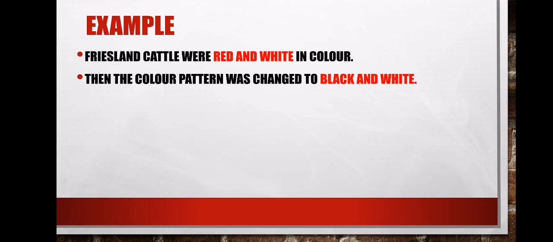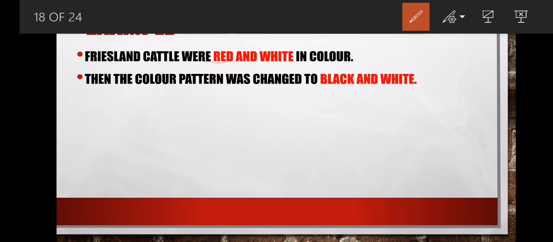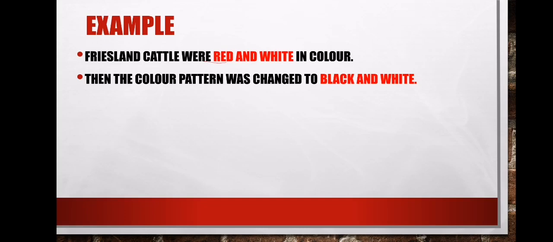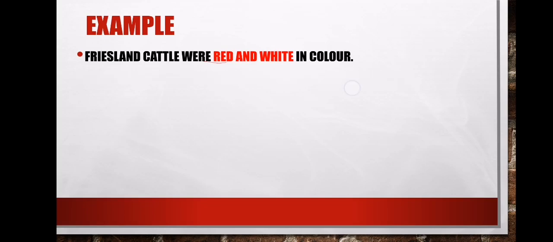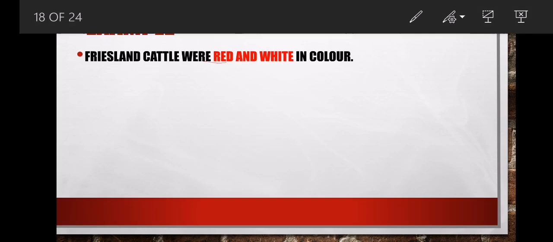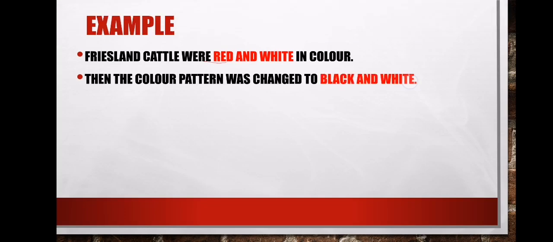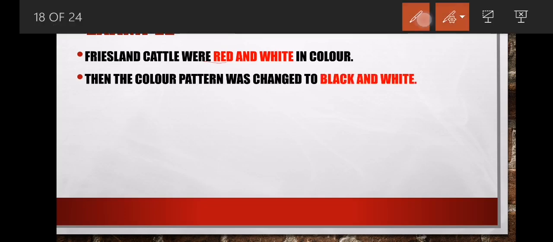Do you see now that there is no longer red? So if there is no longer red, it means now we have what? We have black and white. So red now has disappeared.